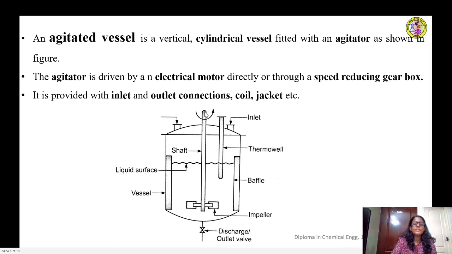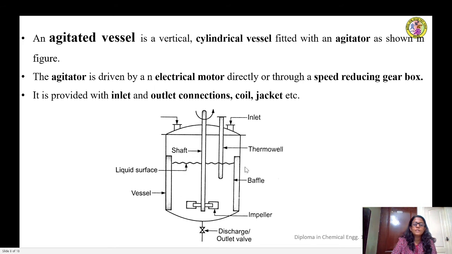It is provided with inlet and outlet connections, a coil and jacket, etc. Other requirements for an agitated vessel are the inlet pipes for introducing the liquids that are to be agitated. Then it also requires an outlet pipe connection for taking out the liquid after the agitation is done. Then there is a part called a baffle.